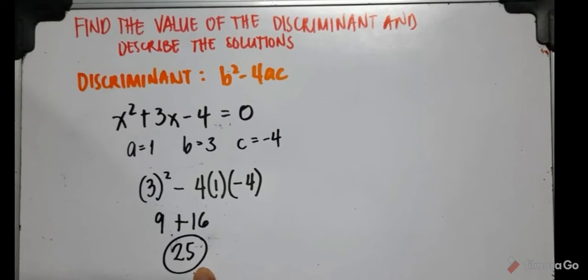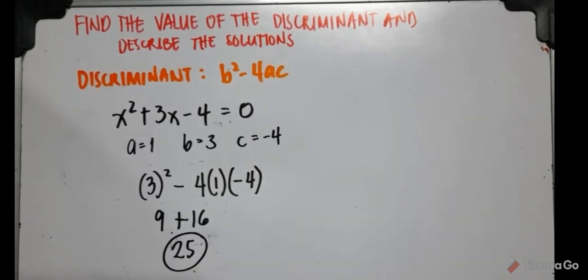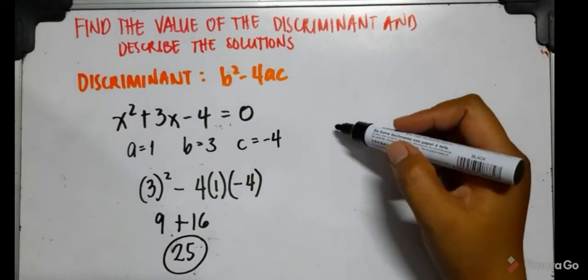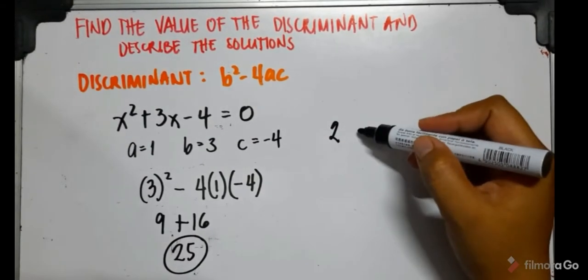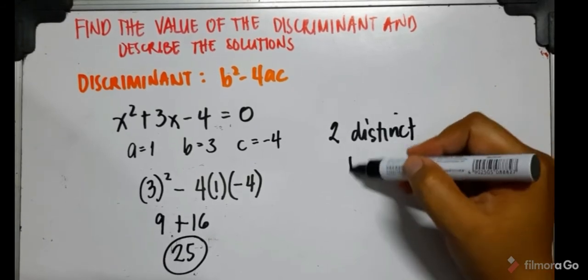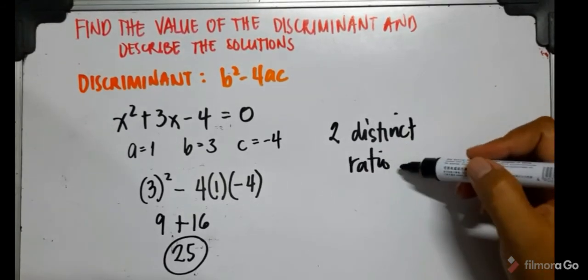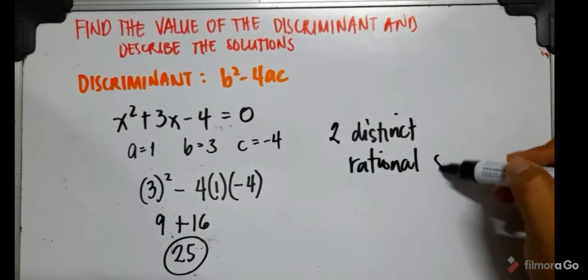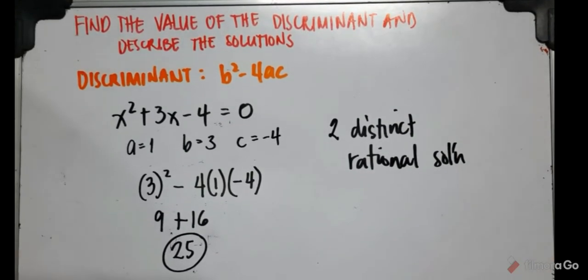So how do we describe this? It is a perfect square. So the nature of the roots or the nature of the solutions that we will find for this given example will have two distinct rational solutions. Okay?